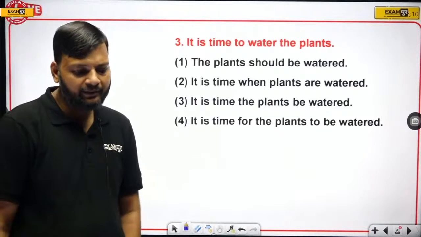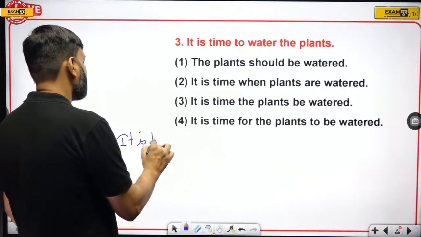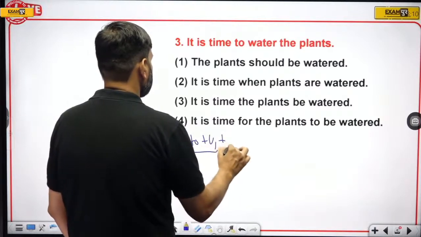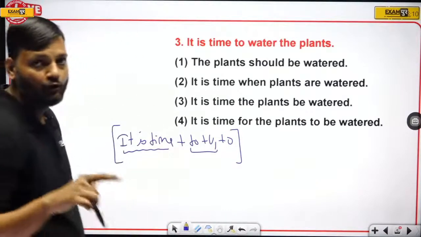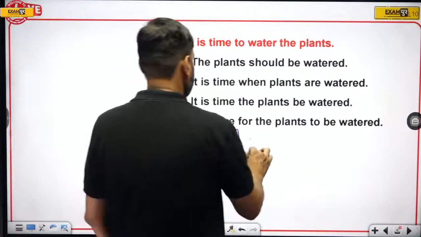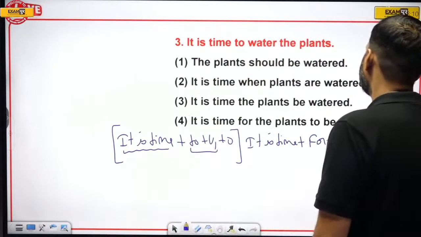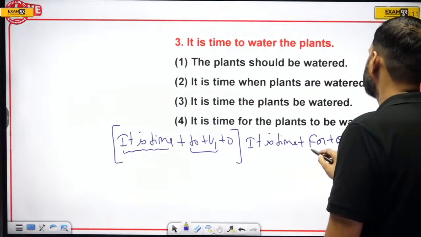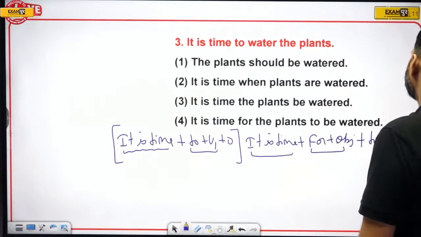I explained this question yesterday, that whenever a sentence starts with it is time plus to plus V1 plus object, that is, it is time followed by infinitive, the structure of its passive should be it is time plus for plus object plus to be plus third form.